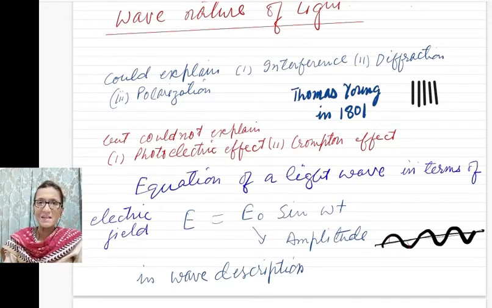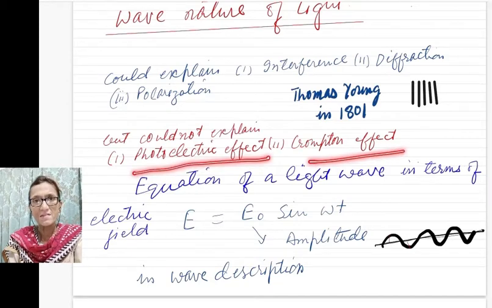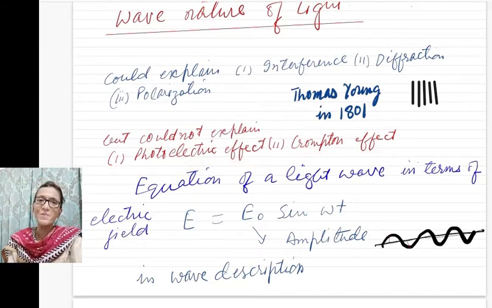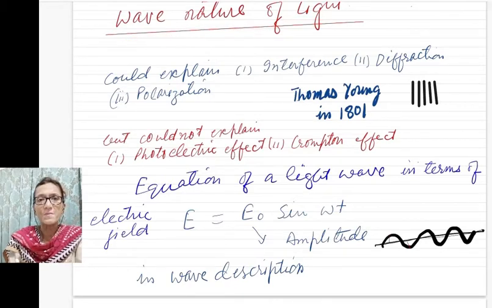But during the same time, near about 1887, people observed the photoelectric effect and then the Compton effect. And these two effects could not be explained by the wave description of light.